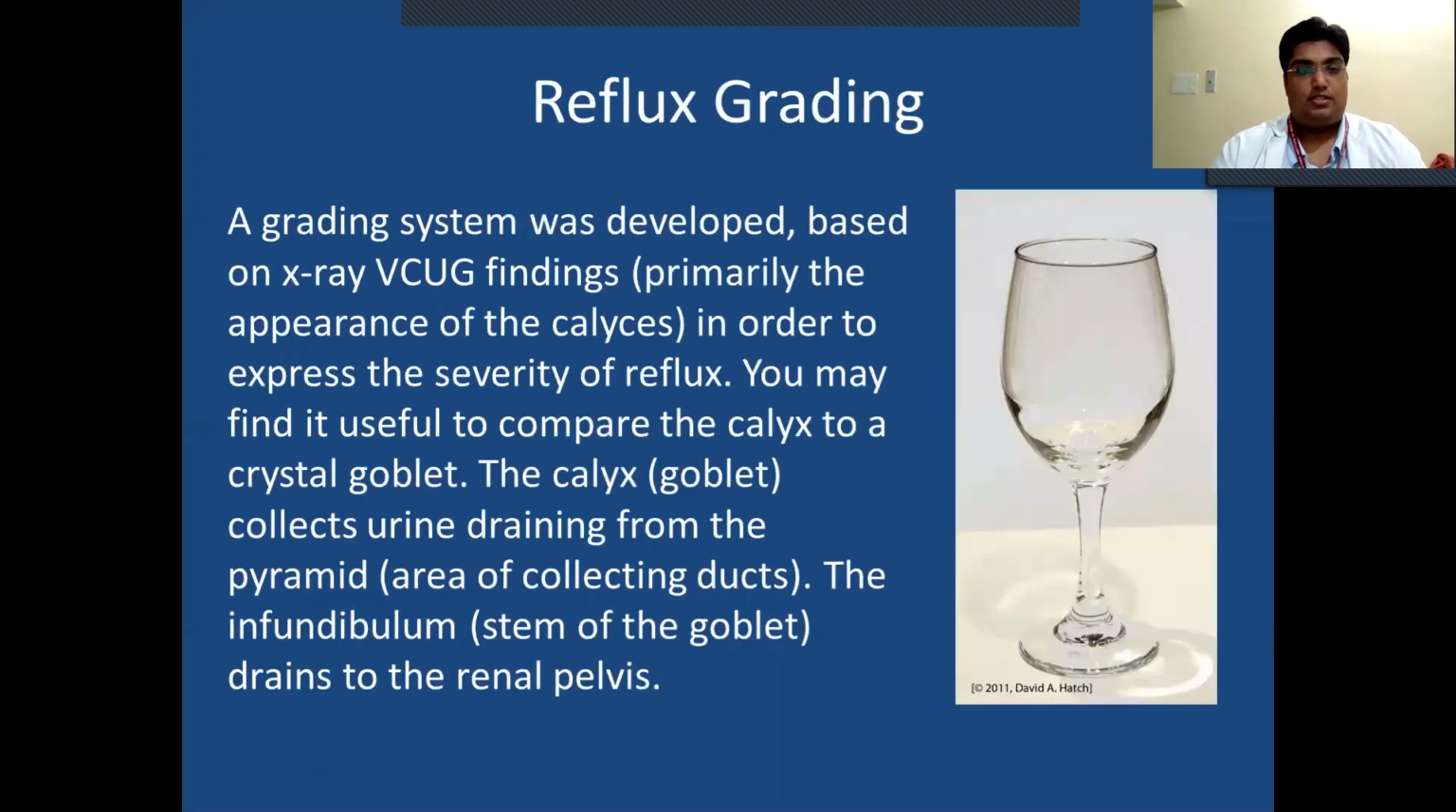Reflux grading. The grading system was developed based on X-ray VCUG findings, primarily the appearance of the calyces, in order to express the severity of the reflux. You may find it useful to compare the calyx to a crystal goblet. The goblet collects urine draining from the pyramids, the area of the collecting ducts, and the infundibulum, the stem of the goblet, drains it into the renal pelvis.